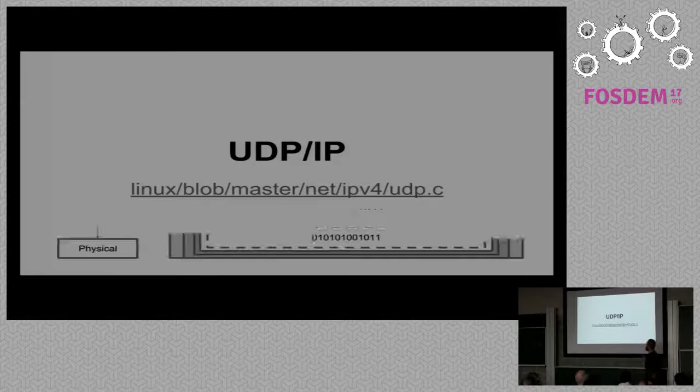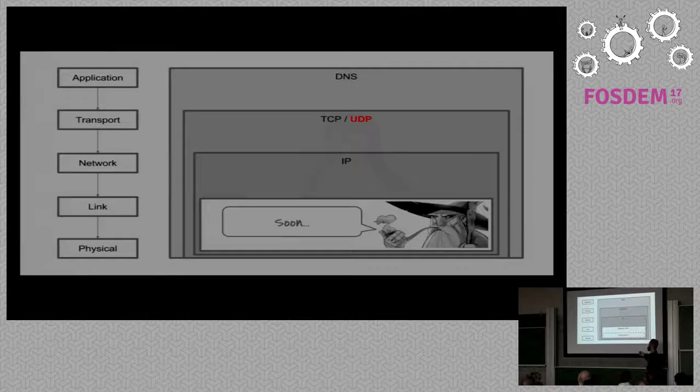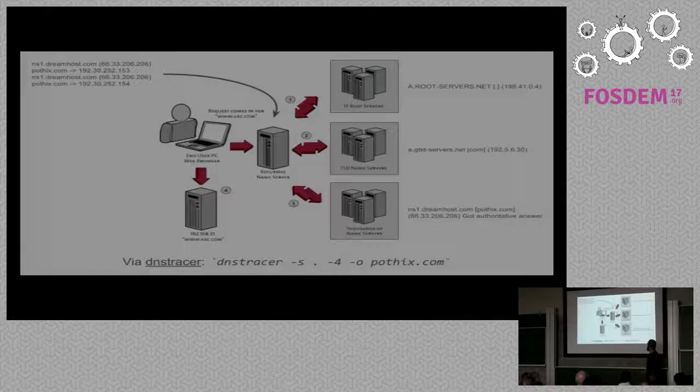So that's UDP. We'll get to TCP soon. So that's it. We can finally go to the physical layer, but let's leave it for some time from here. So the DNS, I did this with DNS tracer.